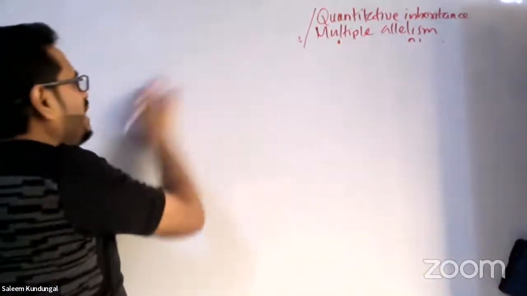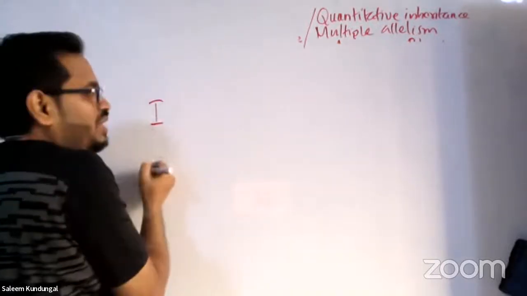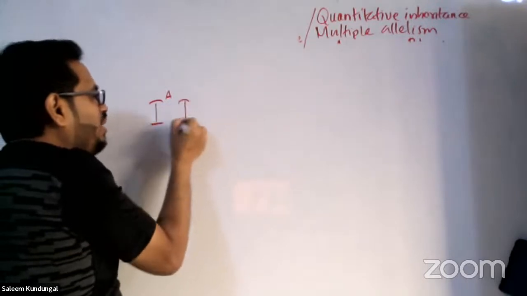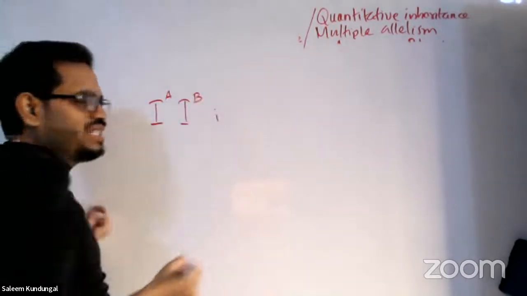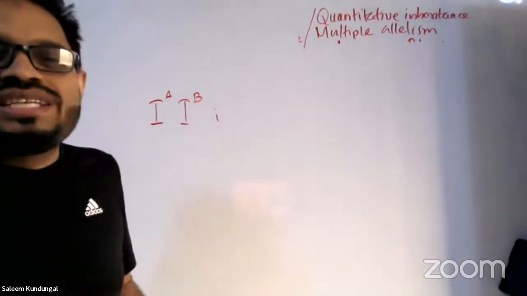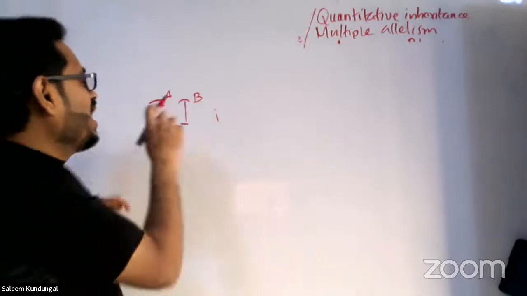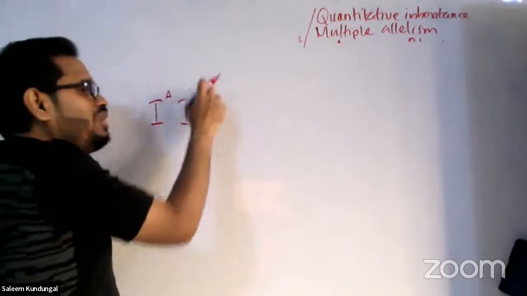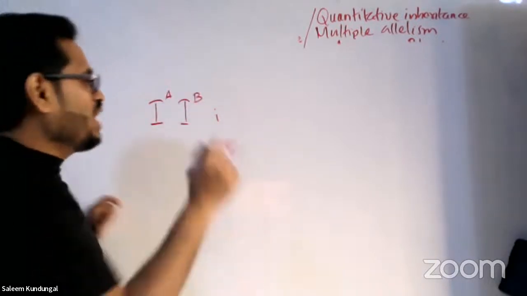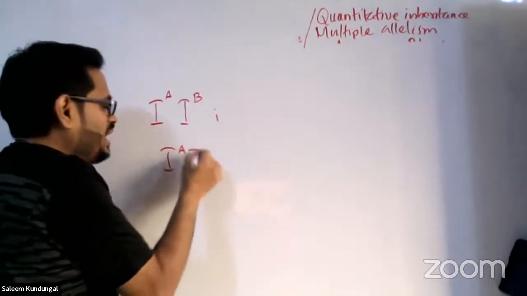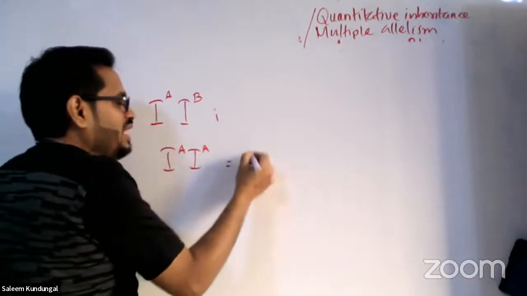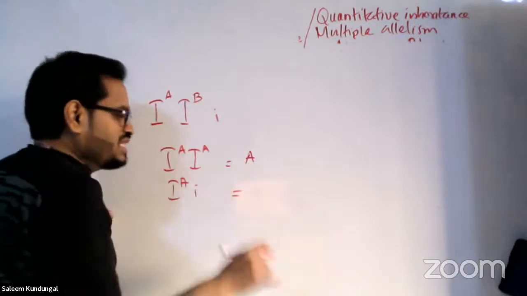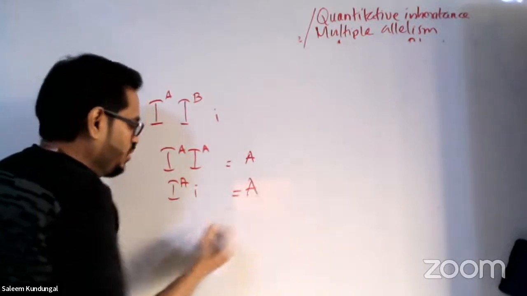So let us take the example. Capital I gene is the one deciding blood group. It can have a variant of IA or IB or its recessive small i. These are the three alleles I mentioned. I is the main gene for blood group. So now what are the choices? IA and IA: a person gets A group. IA and small i, small i is recessive according to Mendelism, so again A group.